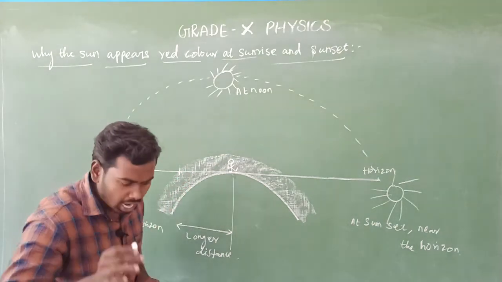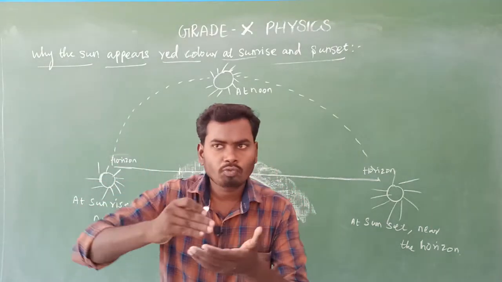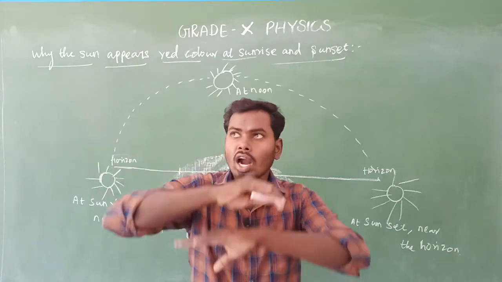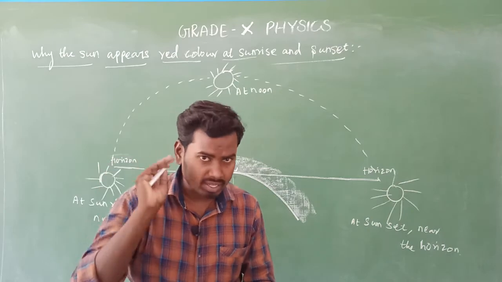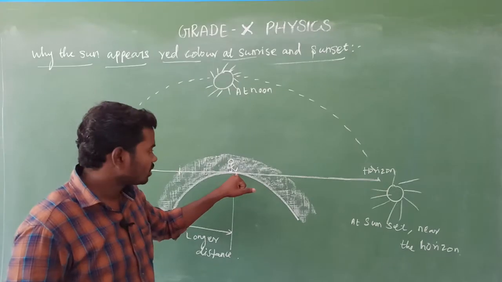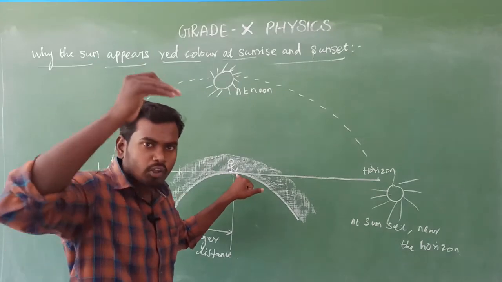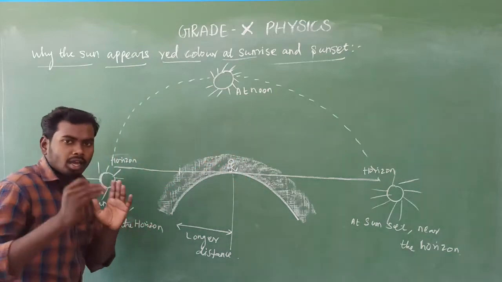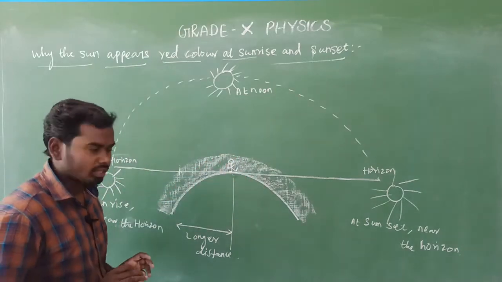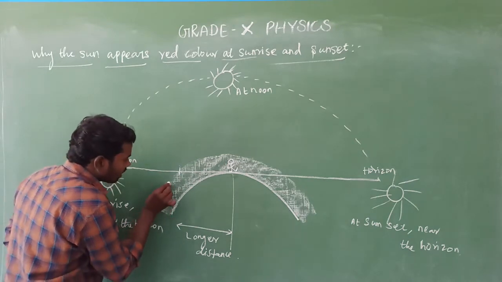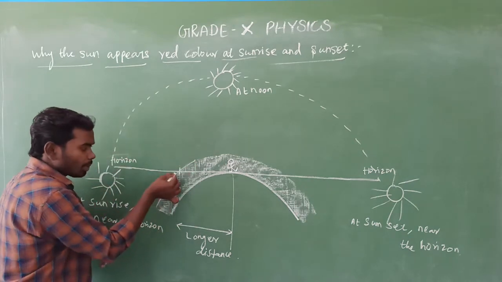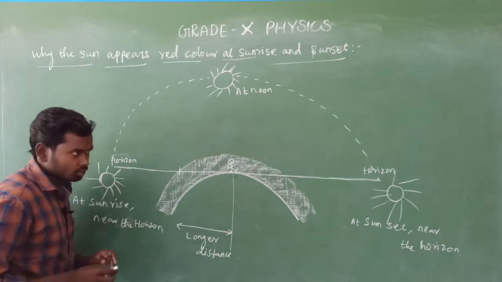Actually the atmosphere is located just a few kilometers from the earth's surface, not all the space, just a few kilometers. Is it clear? Yes, very simple. So this is the atmosphere. This is the upper layer of the atmosphere. Is it clear? Yes.